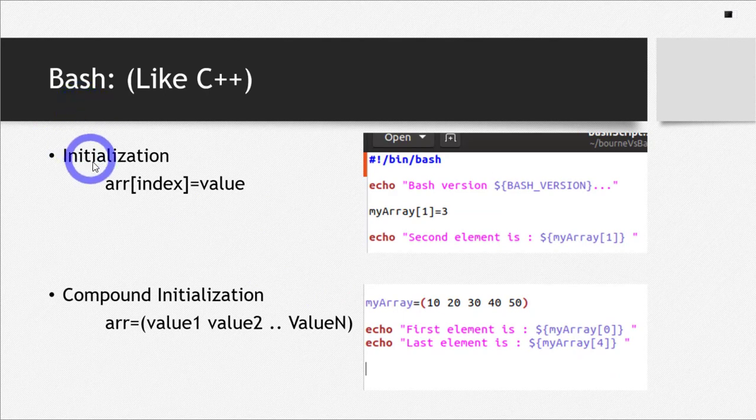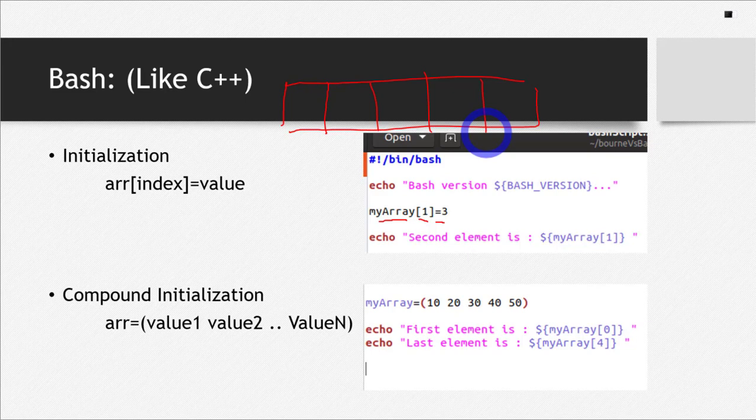They are similar to C++. To initialize the arrays, you have to write the name of your array, the index, and the value which you want to store in that array. This is the example, this is the name of the array that I have used. 1 is the index and 3 is the value which I want to store in the first index. And the concept is the same as you know it from C++ or any other programming language. This is an array, right?